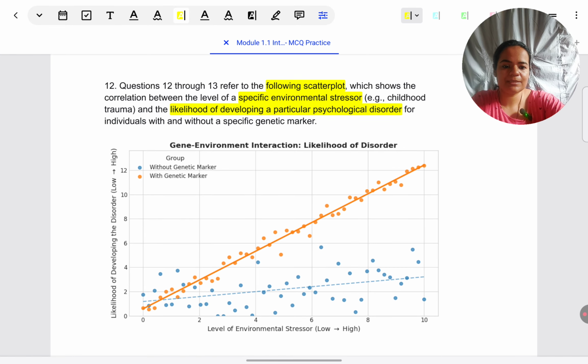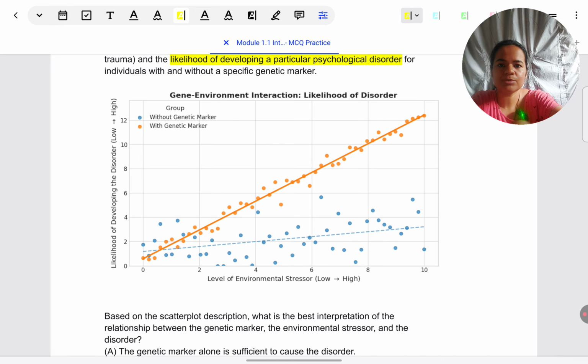Okay, now it'll be easier to understand the scatter plot because I'm fully clear on what the situation is about. Whenever there is a graph in front of us, or a table for that matter, the first thing is to look at the name of the table or the graph. Don't be in a haste. It's never wise to skip over basic steps just because, oh, I've done a lot of this, let me just quickly mark the answer. Small things can make a big difference. Patiently read. How much time does it take you to read the title of the graph or the table? One or two seconds. What are you going to lose if you do it carefully?